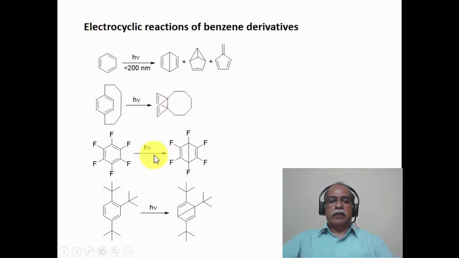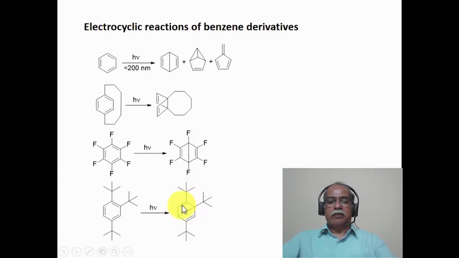Another example of Dewar benzene formation is a highly substituted molecule. This is hexafluorobenzene. Hexafluorobenzene is an electron deficient benzene system compared to benzene itself because of the electronegative fluorines that are attached to it. Nevertheless, it undergoes UV irradiation nicely to give the Dewar benzene as the product. Heavily substituted benzenes, which are substituted with tertiary butyl groups, are sterically hindered. For example, this ortho di-tertiary butyl system has the groups sterically hindering each other, so the molecule is definitely not planar in this kind of system. In order to relieve the steric hindrance, it undergoes the reaction to give the Dewar benzene. In the Dewar benzene, of course, these two tertiary butyl groups are going to be farther away.